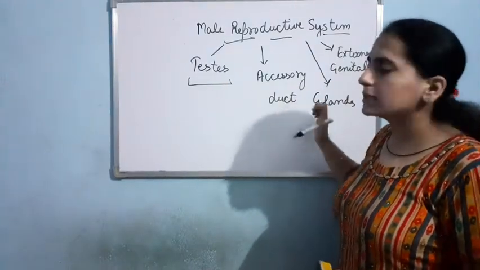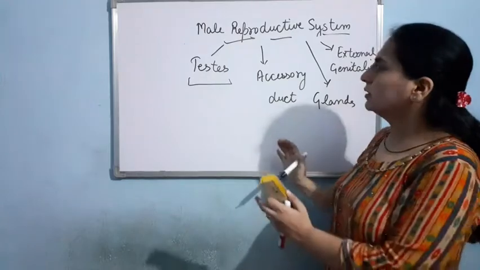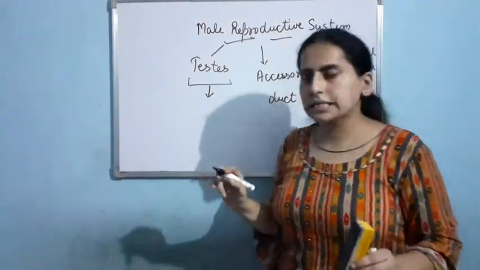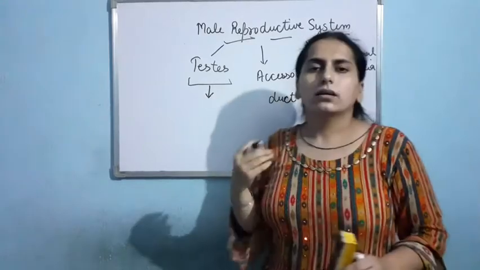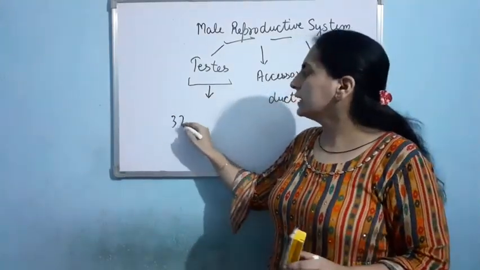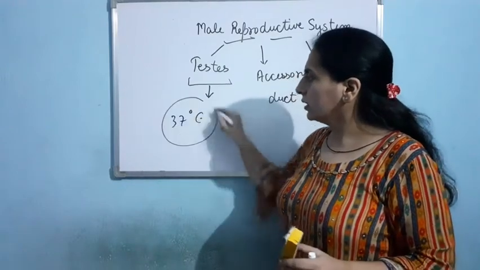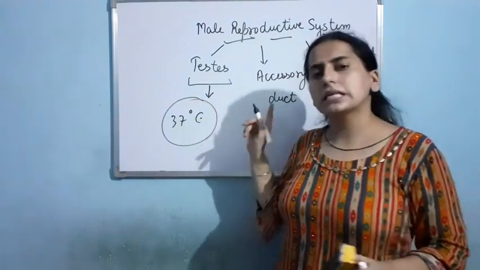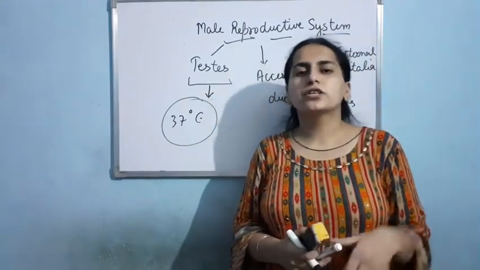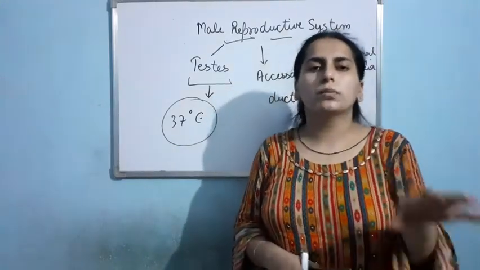Now let us understand the different parts. First of all, if I talk about testes, the normal temperature of the human body is 37 degrees Celsius. If the testes are placed under such temperature, then the process of formation of sperm in the testes won't be possible.